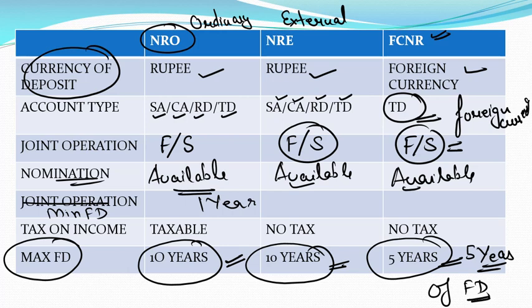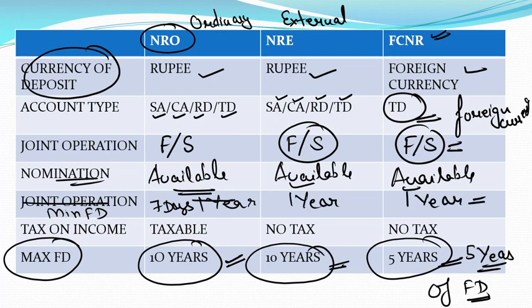The minimum period is 1 year for fixed deposits, not for NRO, which is maintained in Indian rupees. For NRO it is 7 days, for NRE it is 1 year, and for FCNR it is also 1 year.